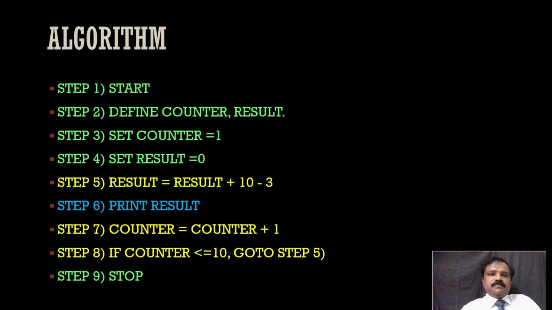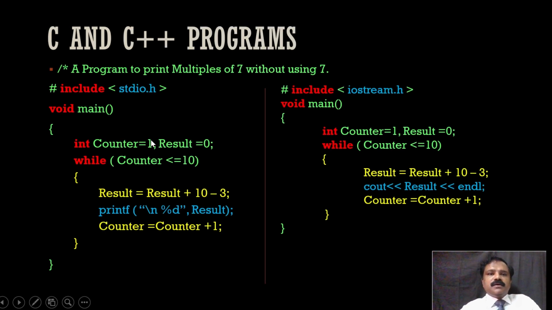This is the first step, or the third and fourth steps, right? Define counter and initialize it. So steps 2, 3, 4 we combine together here. So int counter equal to 1, result equal to 0. These things, data types and all, we will cover in detail later. This is just an introduction about a program.